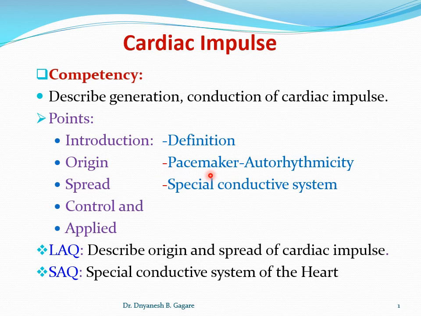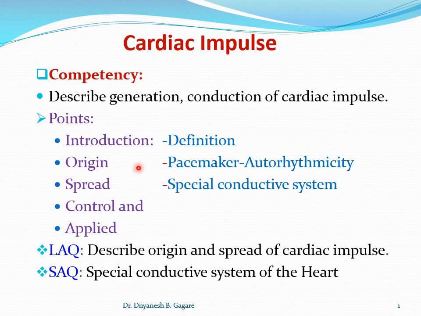Then once the impulse is produced, how it spreads over the heart, and you know it spreads over the heart through the special conductive system of the heart. This topic, how it spreads, we already studied under the property of conduction of the impulse, that is the conductivity of the heart.